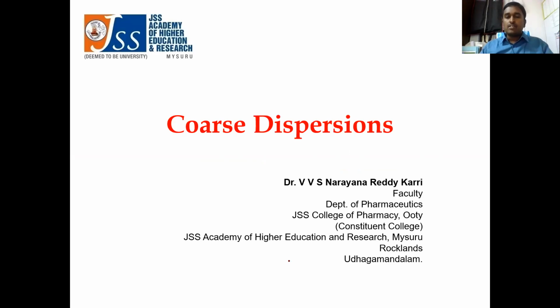The emulsions come under the chapter called coarse dispersions, because usually the size of these emulsions or suspensions is greater than 500 nanometers, or 0.5 microns. Based upon size, if you recall, dispersions have been classified into true solutions, colloids, and coarse dispersions. True solutions have a size of less than 1 nanometer, colloids 1 to 500 nanometers, and coarse dispersions 500 nanometers and above.